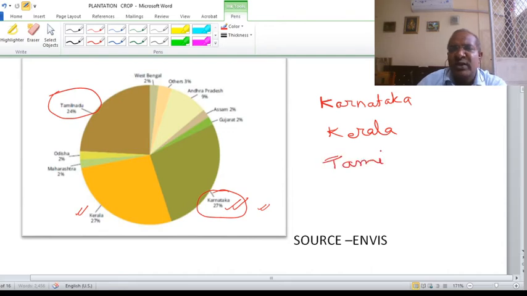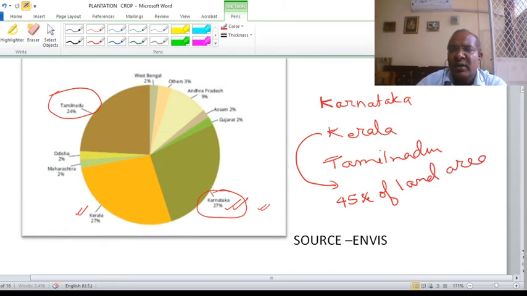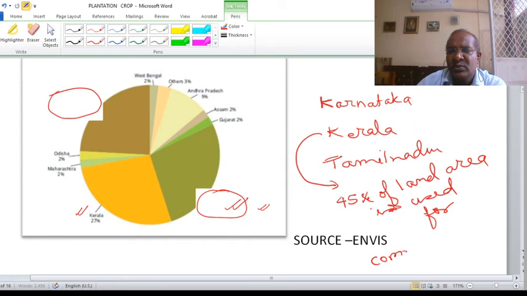One unique feature in Kerala is that 45% of the land area is used for commercial crops.